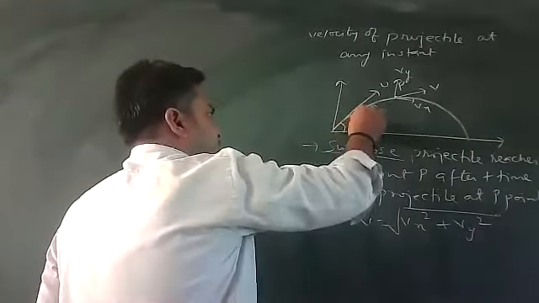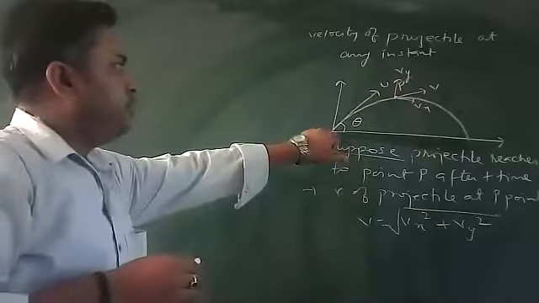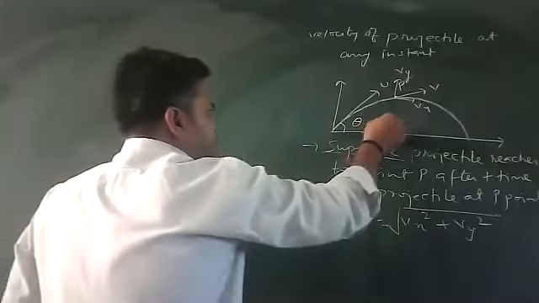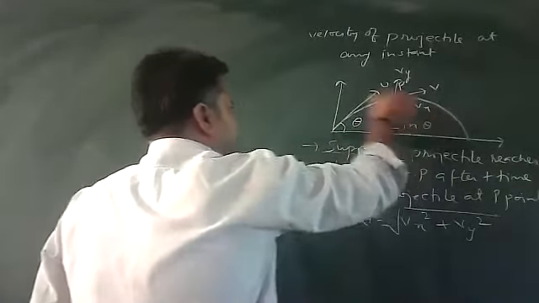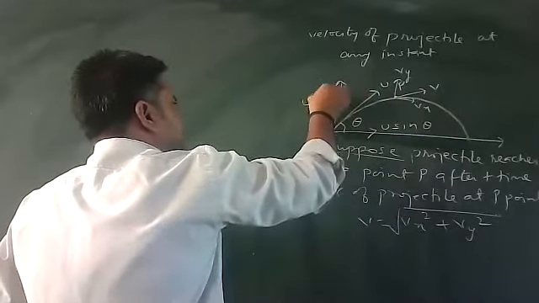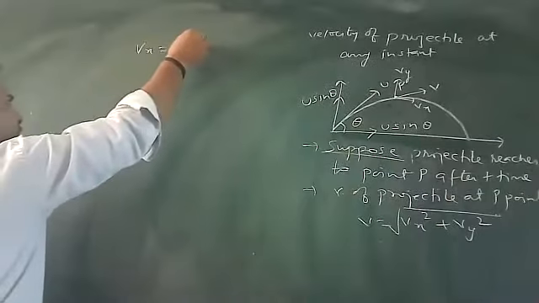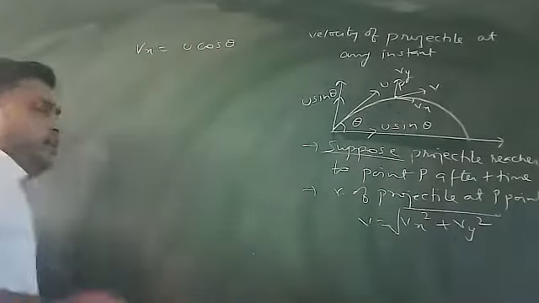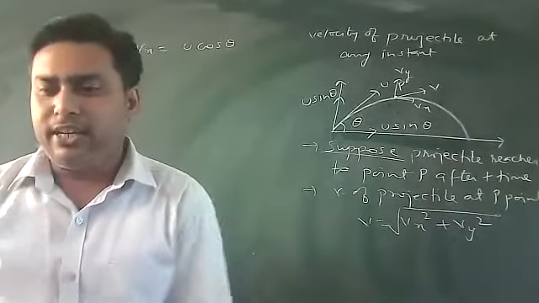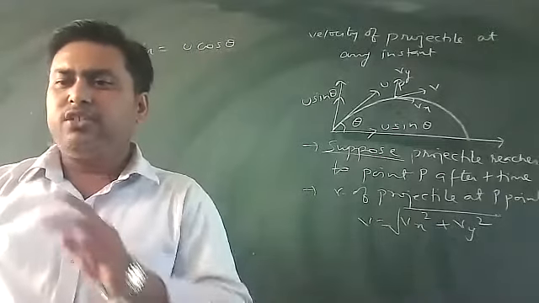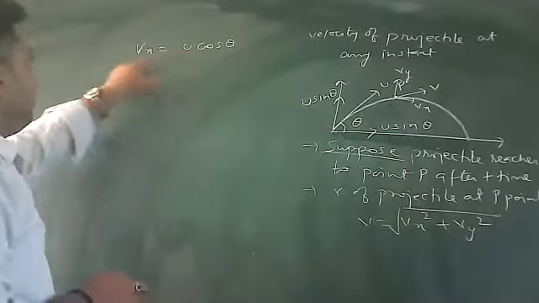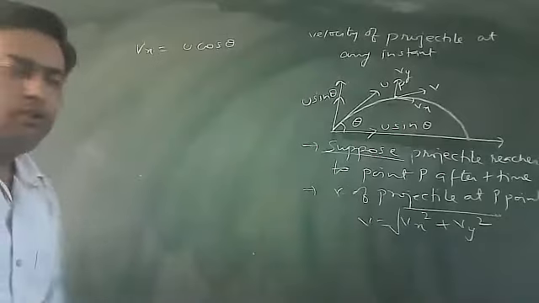Suppose this projectile is launched at an angle theta from the horizontal. That means the initial velocity components will be u cos theta horizontally and u sin theta vertically. If I am finding the value of vx, vx is only u cos theta, because in the x-axis there is no acceleration, so the velocity will be constant. Vx equals u cos theta.